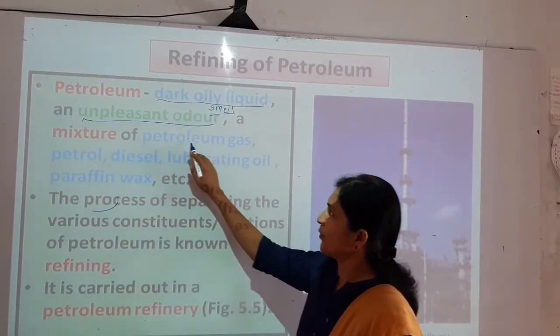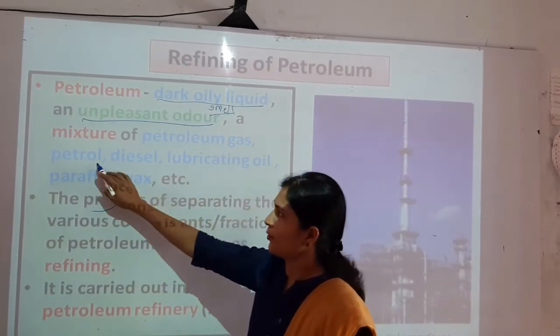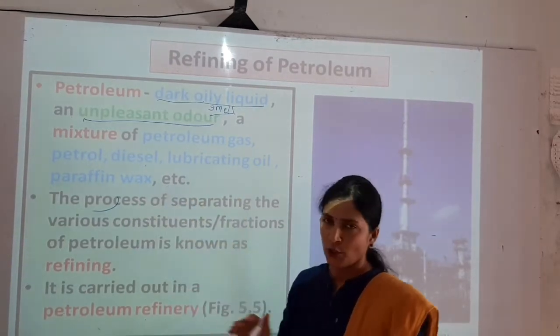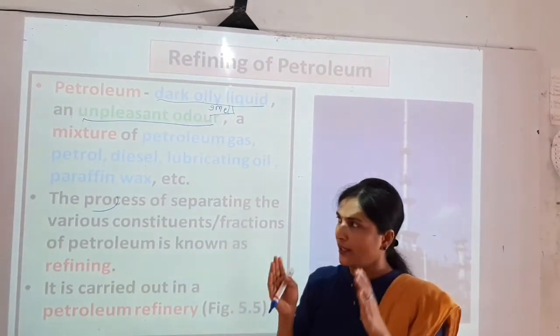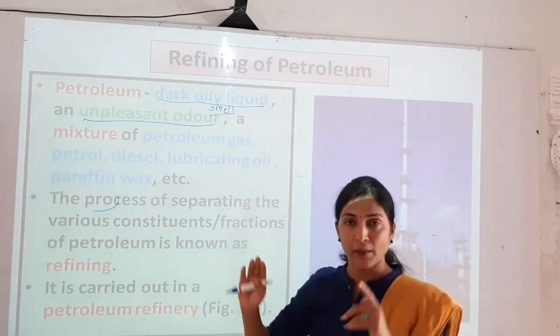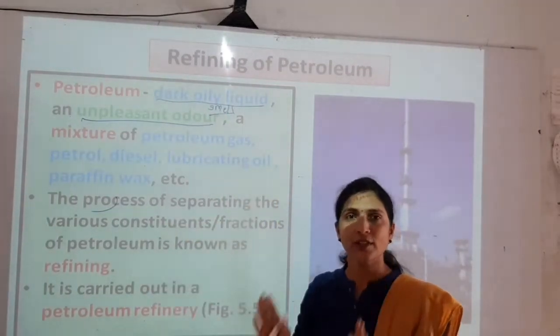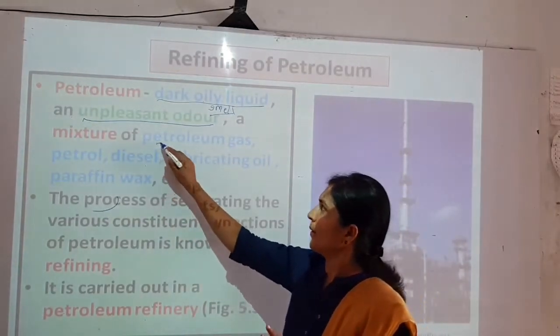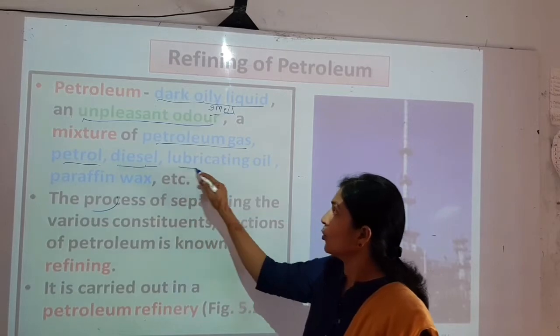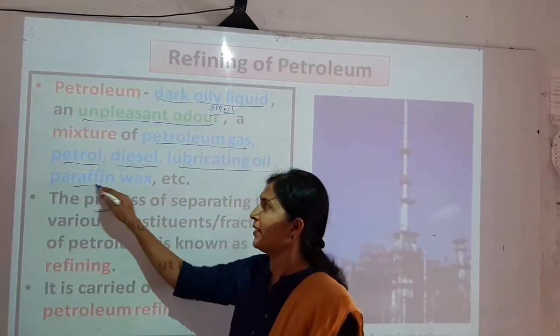It is a mixture of petroleum gas, petrol, diesel, lubricating oil, paraffin wax. So petroleum is a dark oily liquid with an unpleasant smell, but this petroleum is a mixture. Whose mixture? Petroleum gas, then petrol, diesel, lubricating oil and paraffin wax.